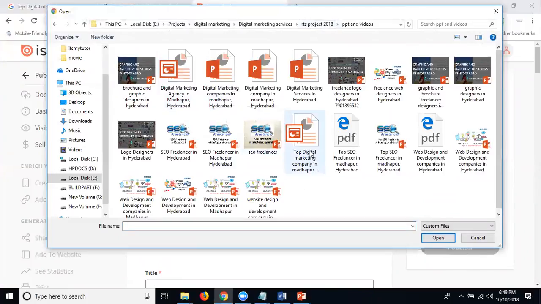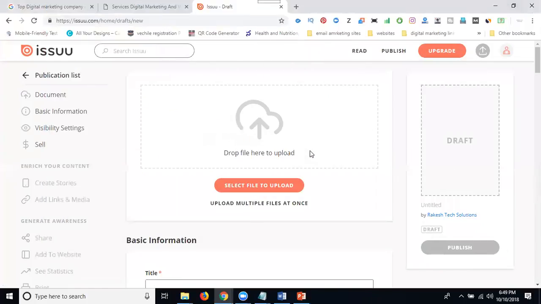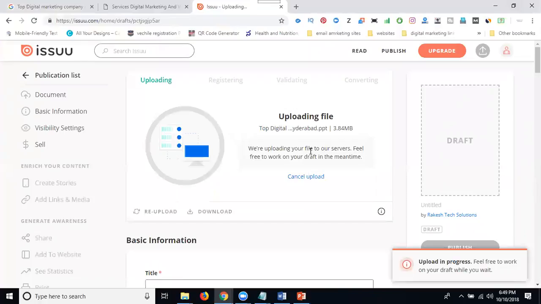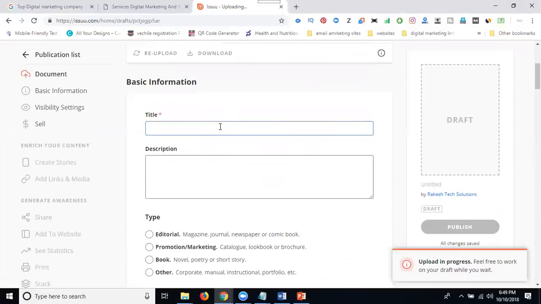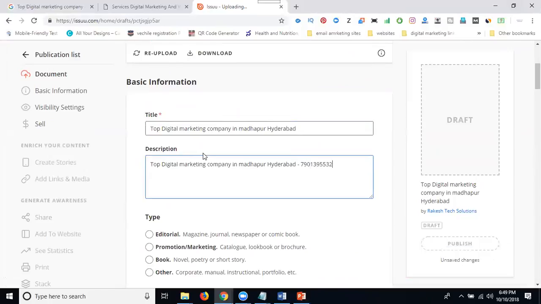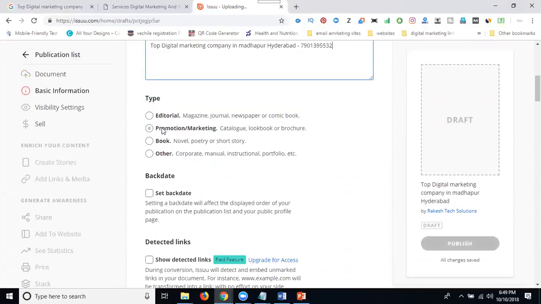Top distributor company in Madhapur, Hyderabad. Here we can promote two keywords: top distributor company in Madhapur and top distributor company in Hyderabad. These we can promote in this one. Search your title, description, and write your contact number for the purpose of promotion and marketing.